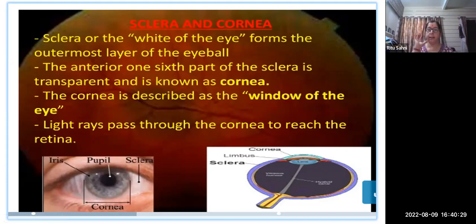Because if the retina is in the inner chamber and the cornea is in the first chamber, how do the rays enter? It's like a curtain on our window, from where the rays enter into the room. Like the window, in between there is a window, the middle part of the eye. So from the curtain, the rays enter into the room through the cornea and go towards the retina. It is the same structure. We can understand about the eye which part is playing the role of window, which part is playing the role of curtain, and how the rays are entering the innermost part, like in our room.